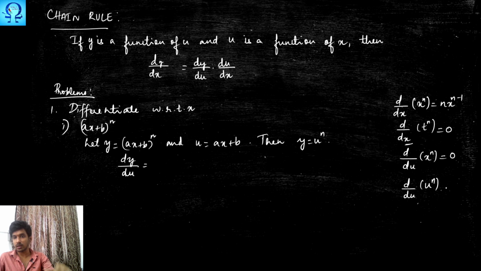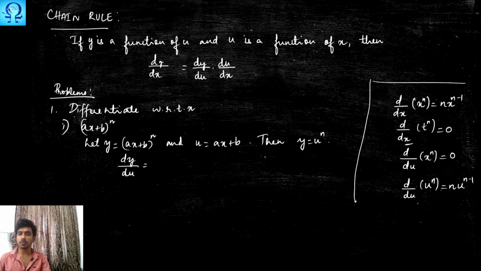That is the only difference. So we will have n times u^(n-1). This is how the calculation has to be carried out. You have to be very careful about the independent variable, or the variable based on which we perform the differentiation. Okay, so these might give you some idea about understanding the derivatives.